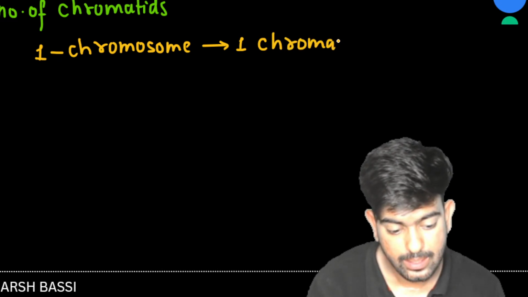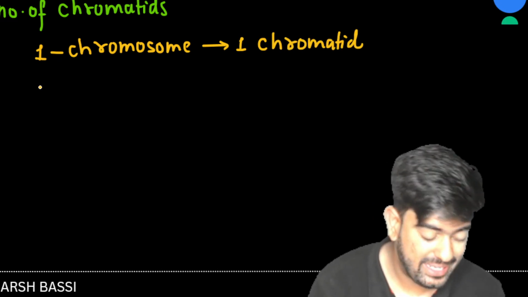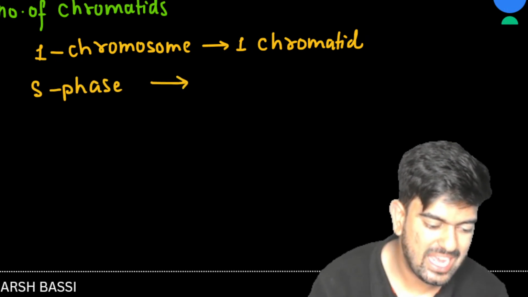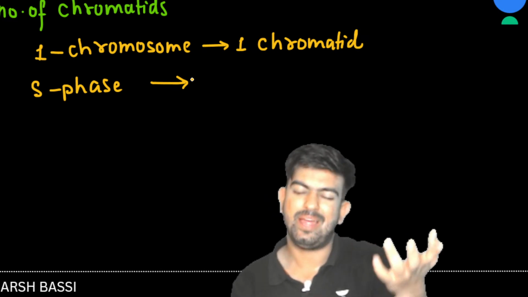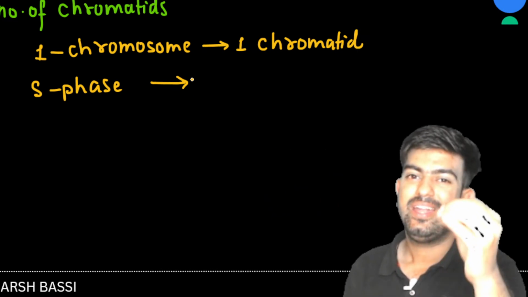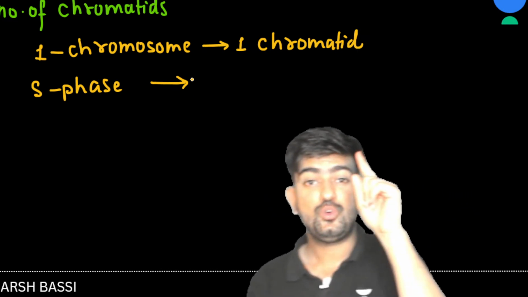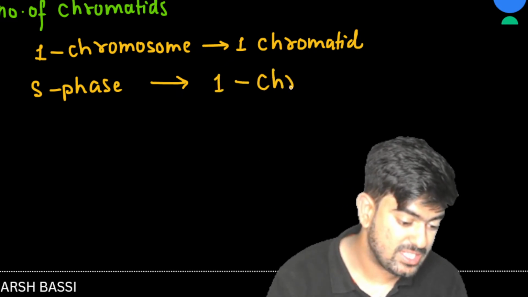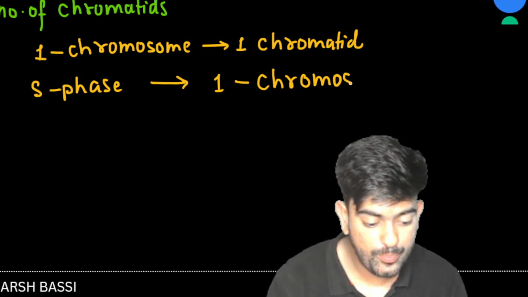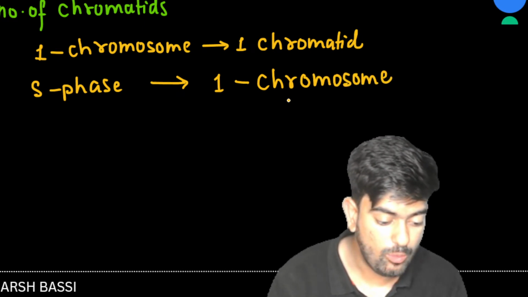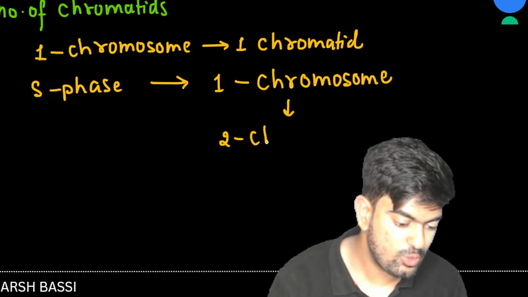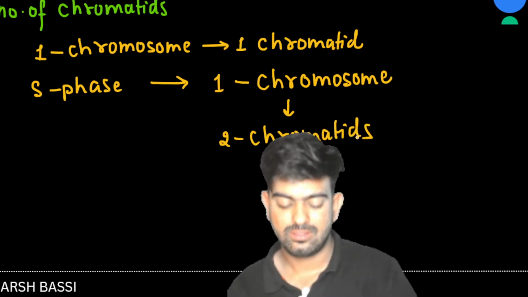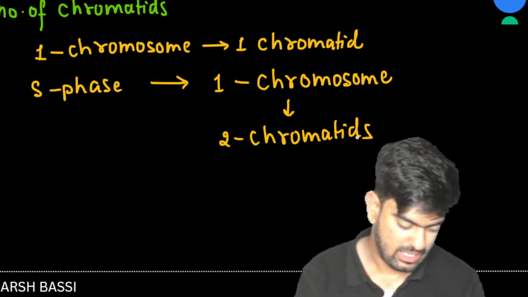But now what happened? In S phase, basically, DNA duplicated, right? So one chromosome is now having 2 chromatids. One chromosome is now having how many chromatids? 2 chromatids. Is it clear now? Yes, sir. Very much clear.